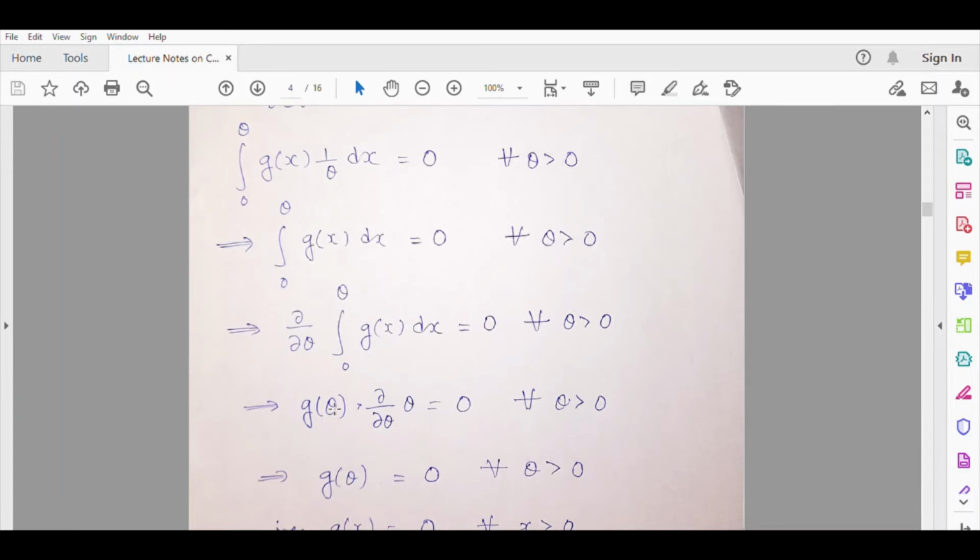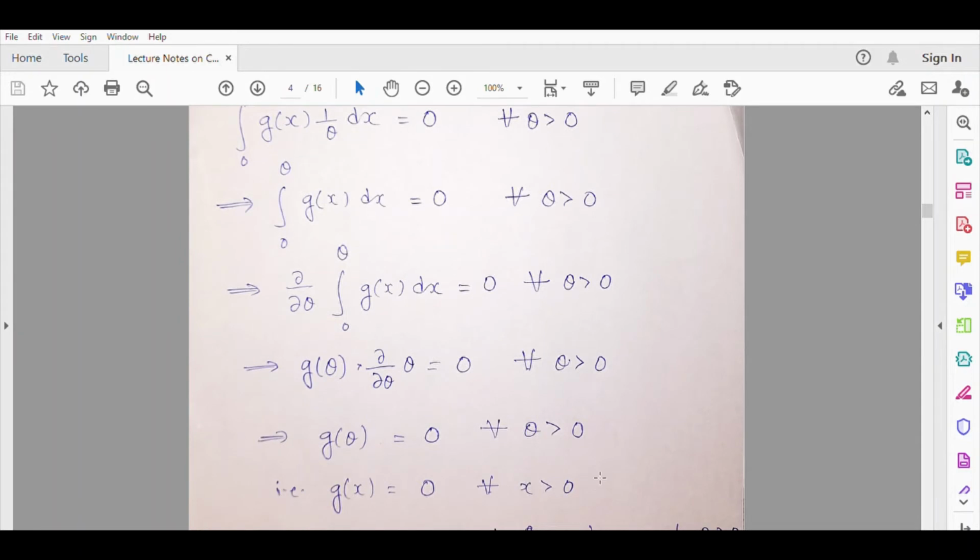And so g theta, see, the derivative with respect to theta of the right side, which is 0, is again going to be 0. So I have kept it as 0. So this gives you g theta is equal to 0 for every theta greater than 0. So this theta is just an argument. So equivalently I can write this as g x is equal to 0 for every x greater than 0.